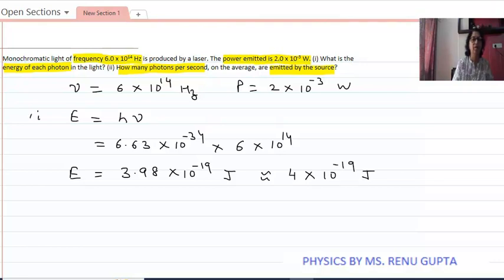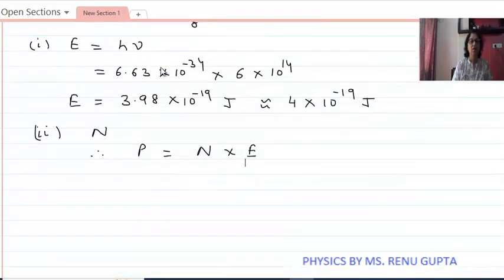This was part 1. Now we solve for part 2. If we consider that n is the number of photons that are emitted per second, therefore power will be equals to number of photons emitted per second into energy of each photon.